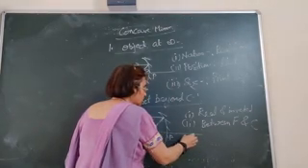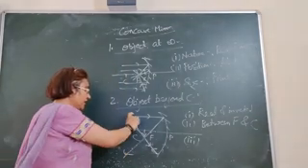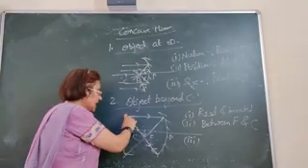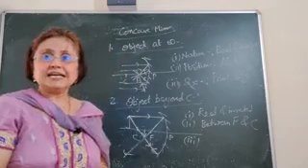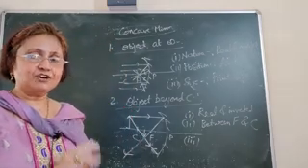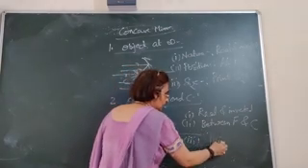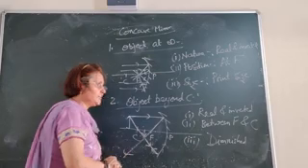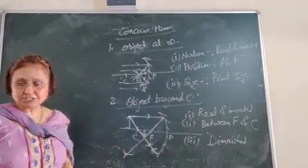Then the third point is the size of the image. Draw it with the help of a scale and measure its length. You will see that the size of the image is smaller than that of the object. That is, the image is a diminished image. A smaller image we can call a diminished image. So here the image is a diminished image.